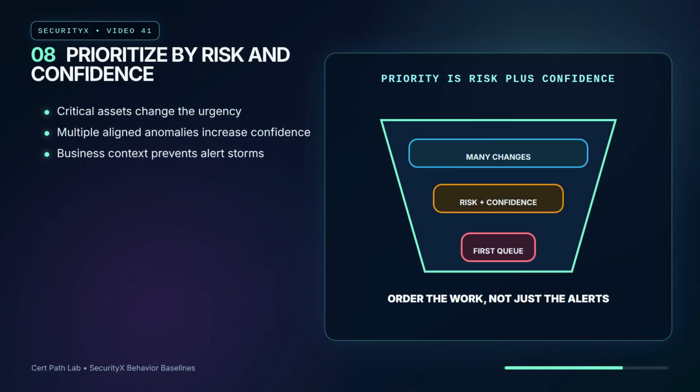Baselines should help prioritize, not just generate more alerts. A small deviation on a critical identity system may matter more than a large deviation on a low-value test box. Confidence rises when multiple anomalies align, when the asset is sensitive, and when the change violates expected business context. The best queue is not the longest queue, it is the queue ordered by risk and confidence.